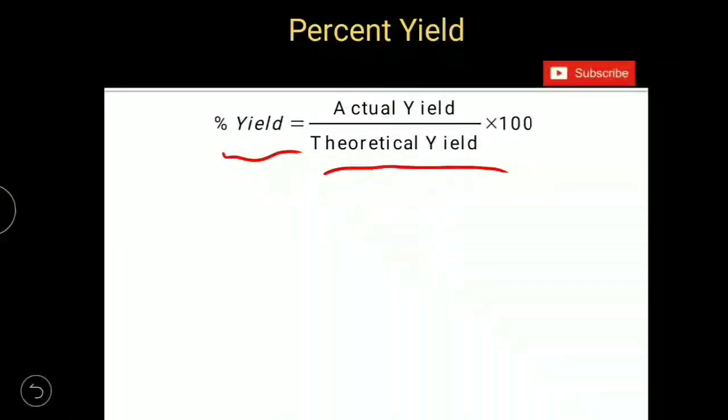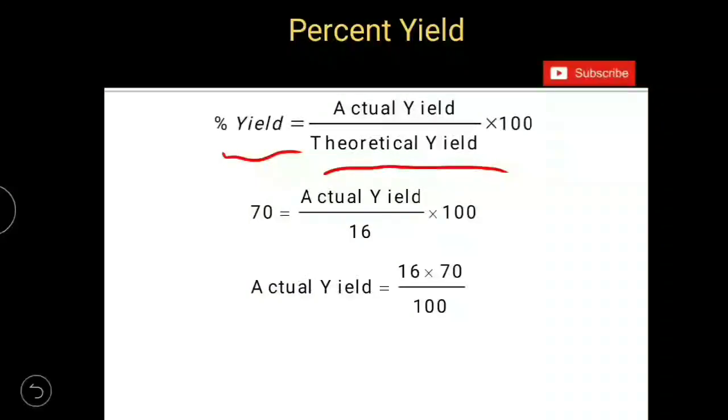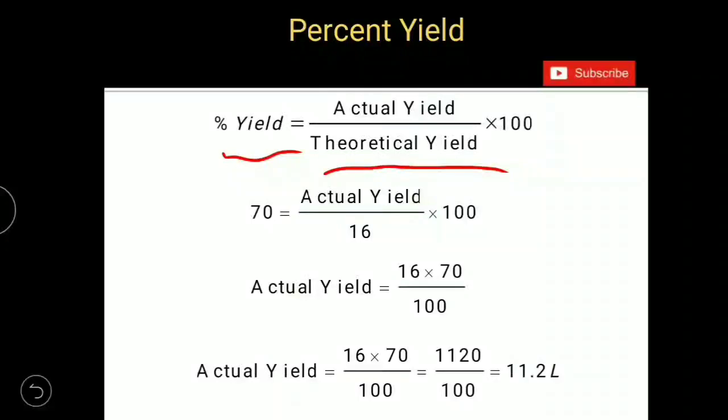So percent yield should be substituted by 70 and the theoretical yield of carbon dioxide is 16 liters. If you substitute these values, you will get 70 equal to actual yield by 16 into 100. So actual yield will be equal to 16 into 70 by 100. When you solve that, you will get 11.2 liters. It means you will get 11.2 liters of CO2 gas when 60 grams of 70% pure MgCO3 is heated.